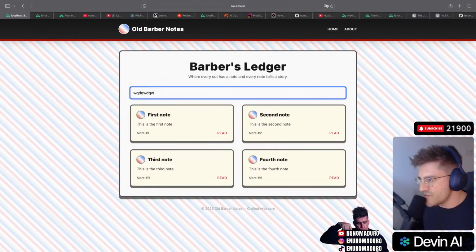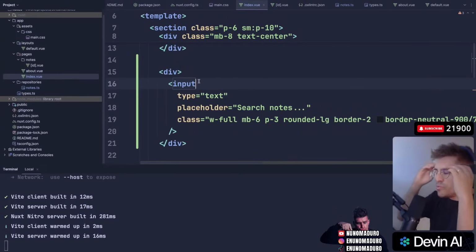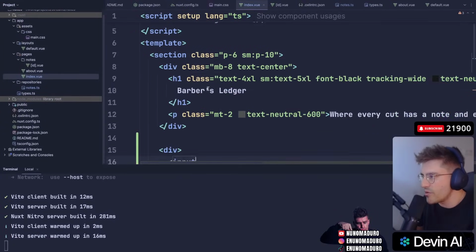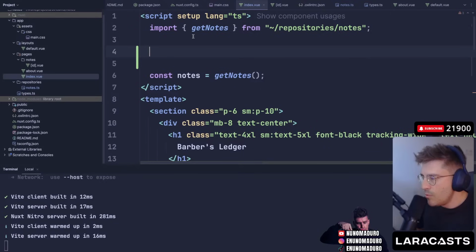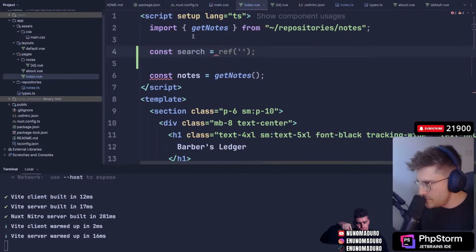Okay, we have a search thing. We can literally just search for stuff. How do I do this with Vue 3? I literally forgot how to do this. I'm going to tell you how I would solve this problem with React. With React, I would probably do something like const search equals... I would do the set state in between and so on. That's how I would solve that.